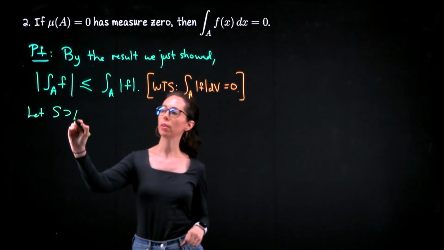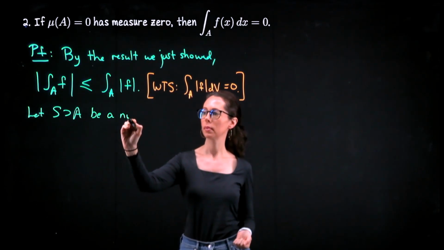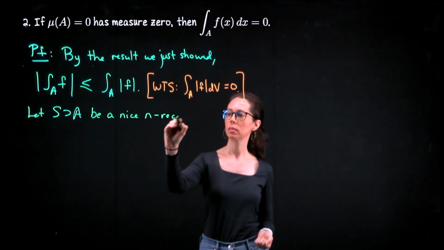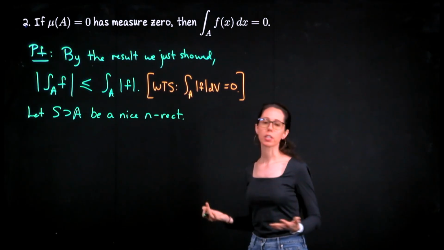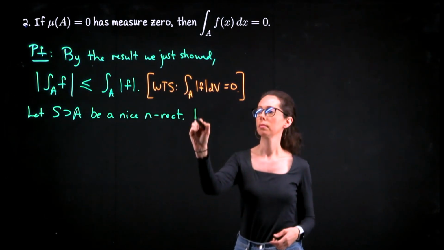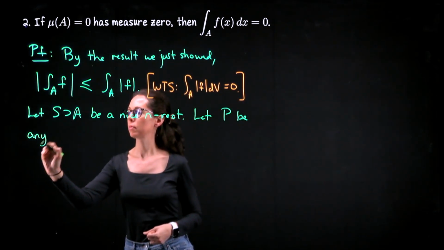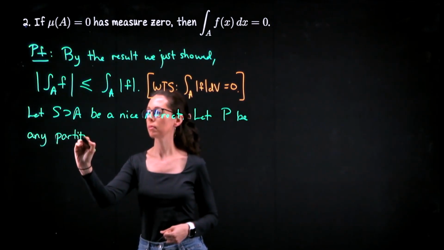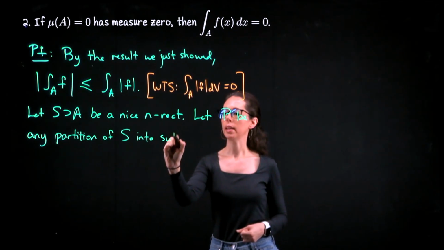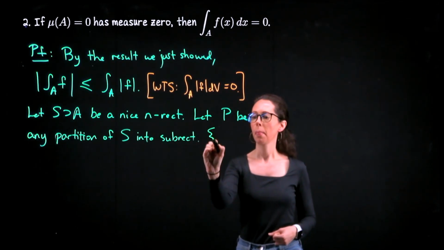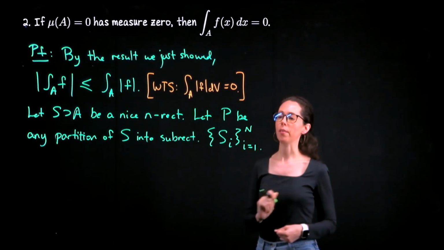Let S enclosing A be a nice rectangle in the usual way. Let P be any partition of S into subrectangles. Let me name these subrectangles S sub i. And it's always a finite collection when you have a partition.